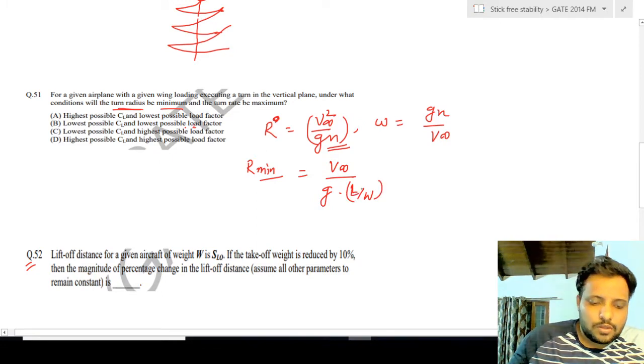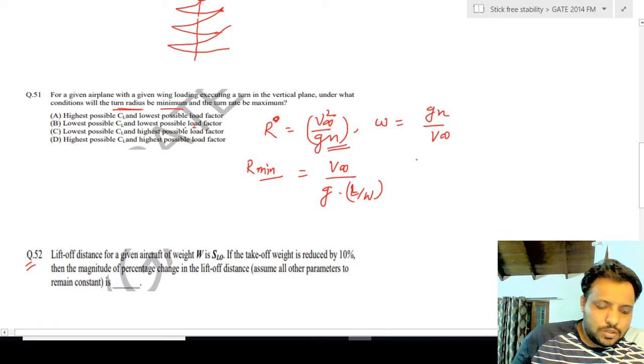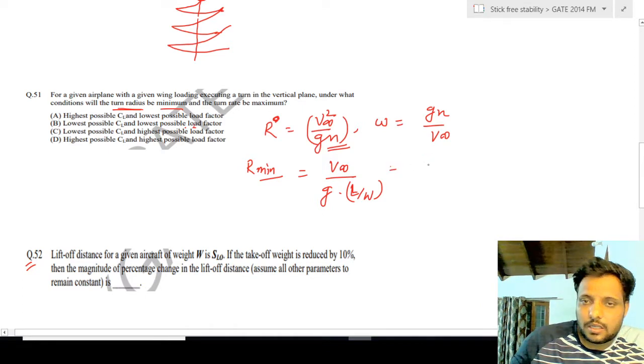So L by W means, if I take V infinity by G, half rho V square S into CL, and this W is here.